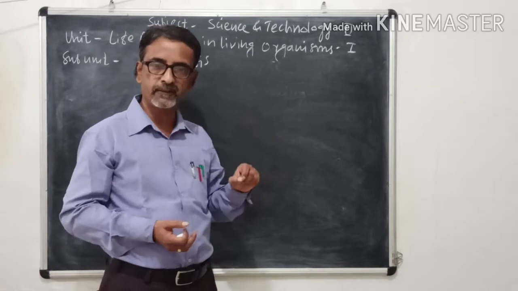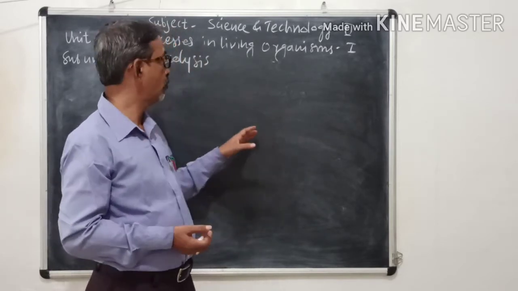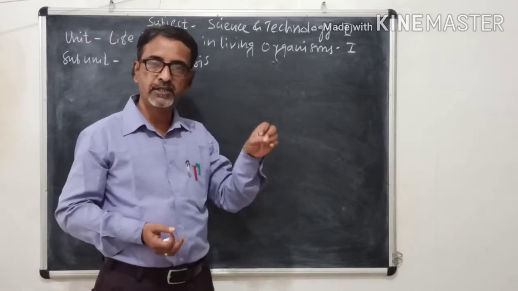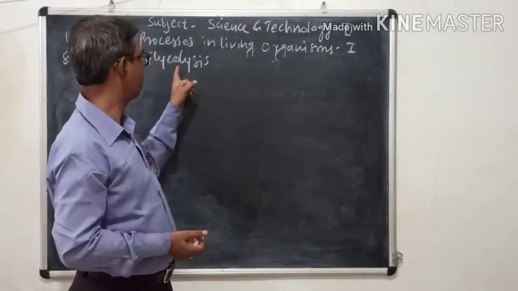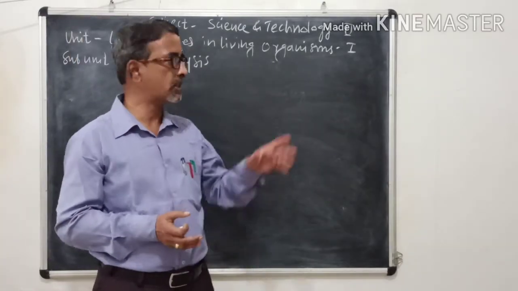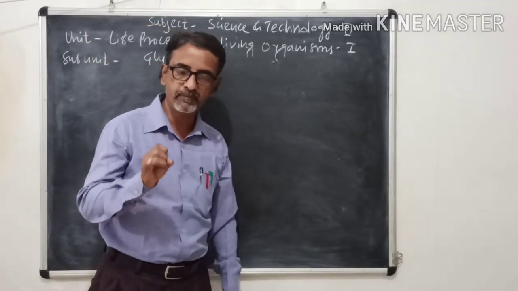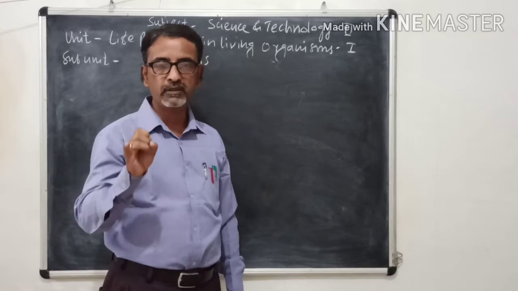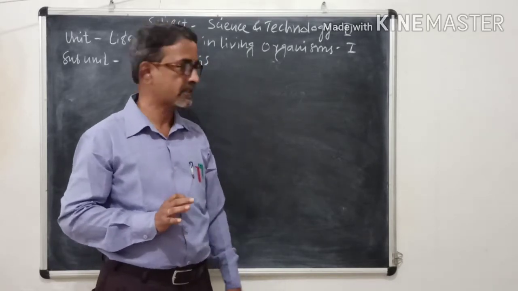Types of respiration: aerobic and anaerobic. And now we are looking about respiration in aerobic organisms. Under that, the first step is glycolysis. So we shall start today about glycolysis, the first step of aerobic respiration in organisms or human beings.